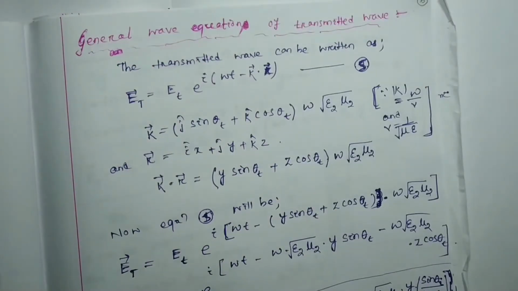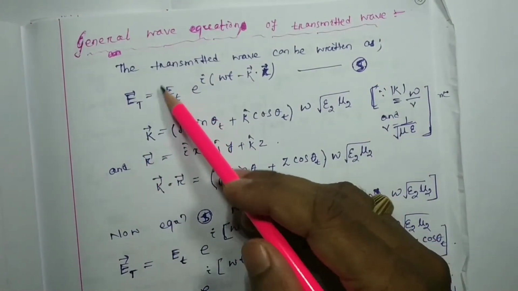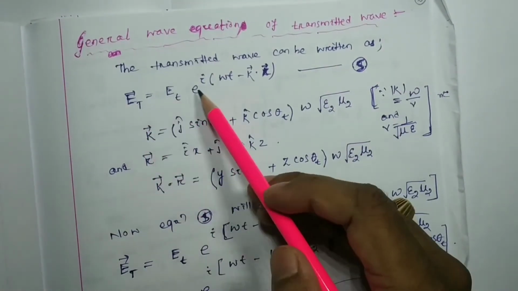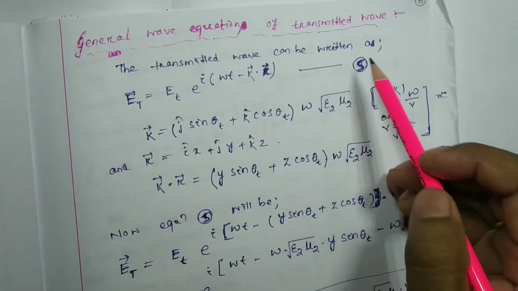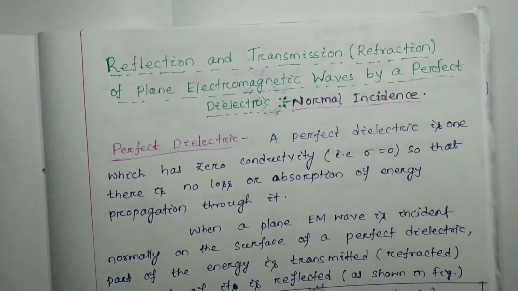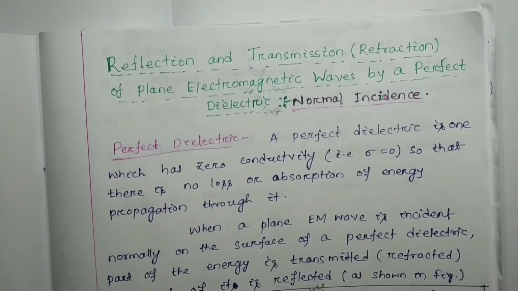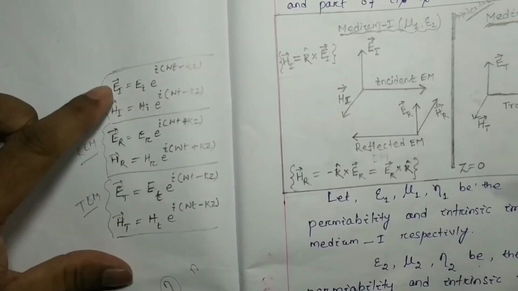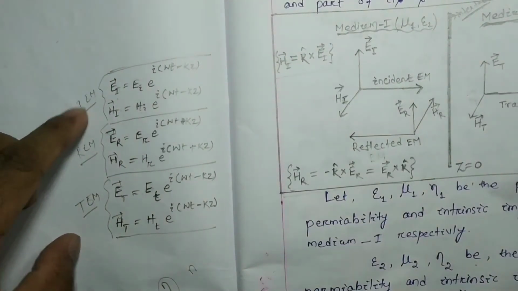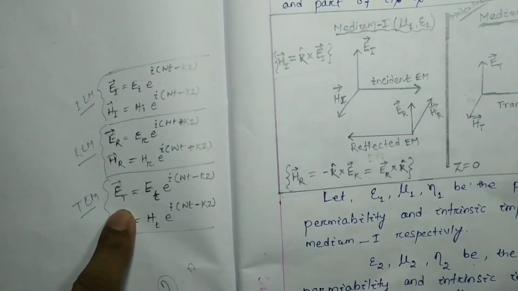The transmitted wave can be written as Et in general. This is your amplitude, capital T, into e to the i omega t minus k dot r. Let this be equation number 5. You may remember, initially when we started the reflection and transmission of electromagnetic waves by a perfect dielectric for normal incidence, at that time I wrote the equations of incident, reflected and transmitted electromagnetic waves in general form.